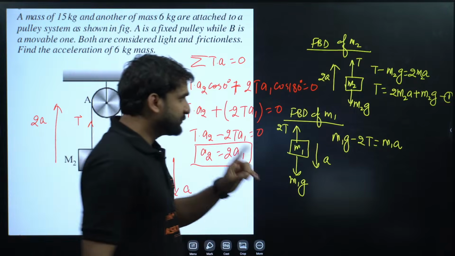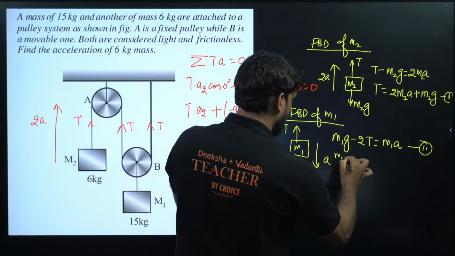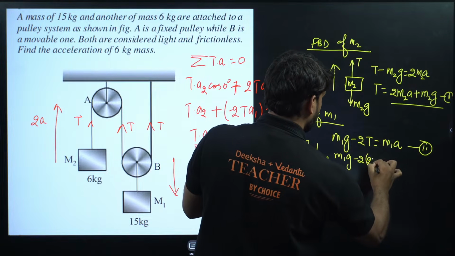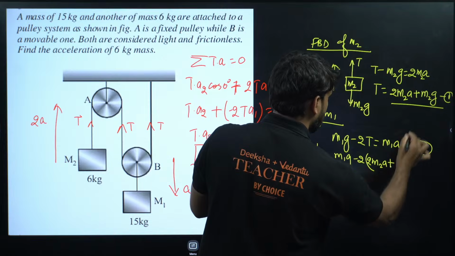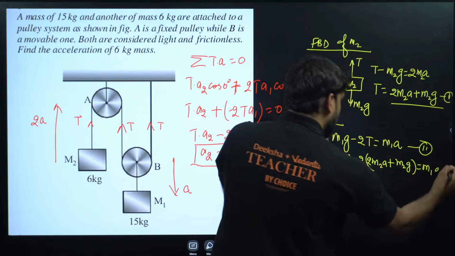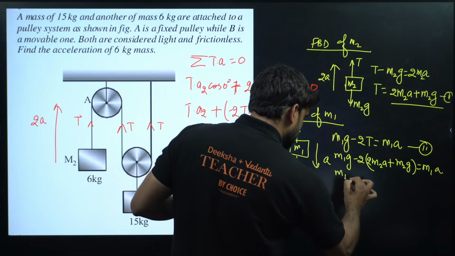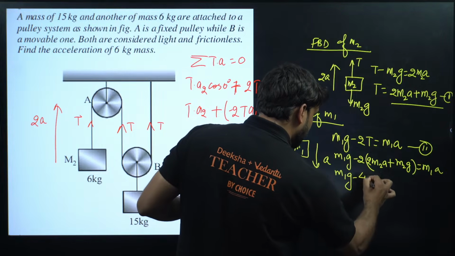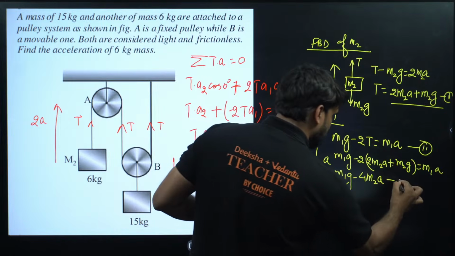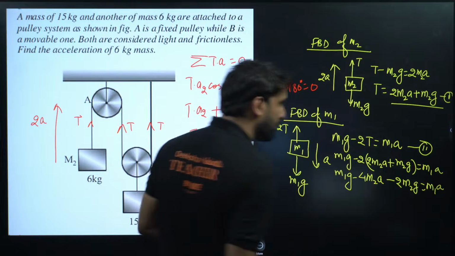Right champion? So we can replace this T here, this side. This is equation number 2. So M1G minus 2 into this T is here, 2M2A plus M2G is equal to M1A. I hope everything is clear to you all. Now can we open this? M1G minus 4M2A minus 2M2G is equal to M1A. I hope everything is clear.